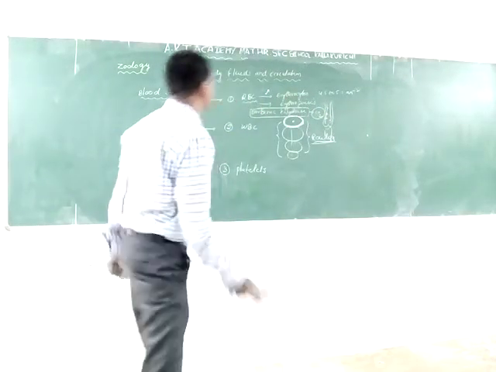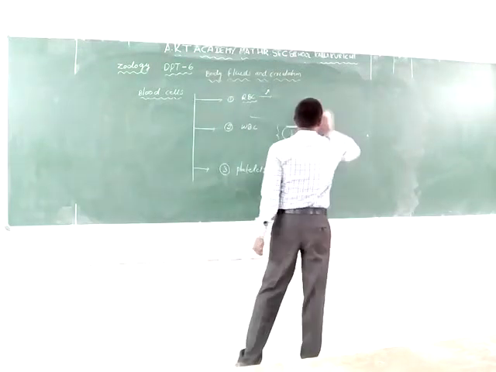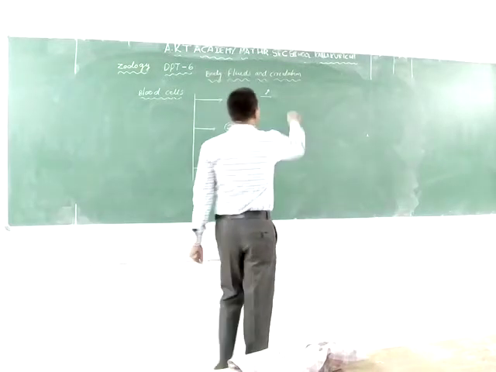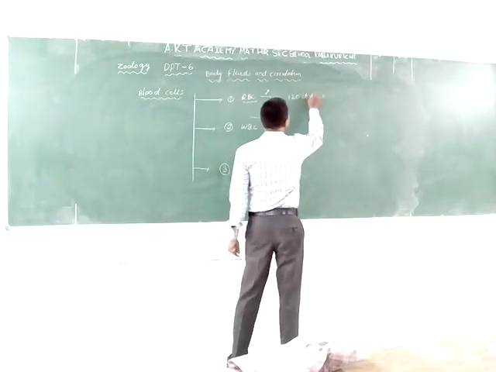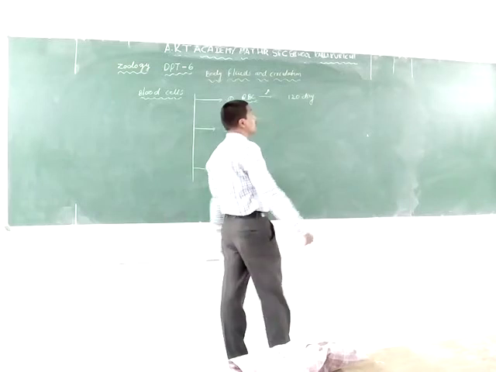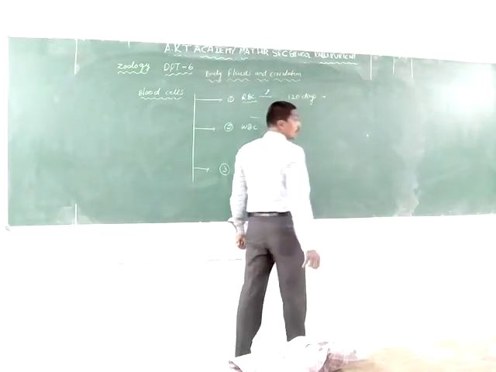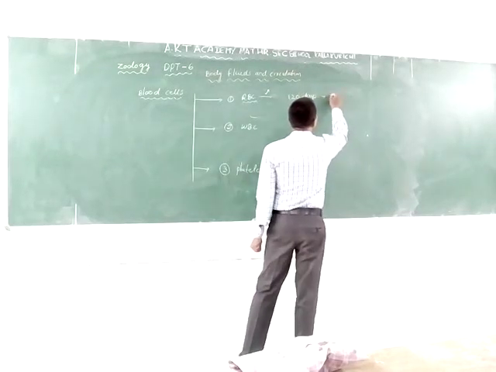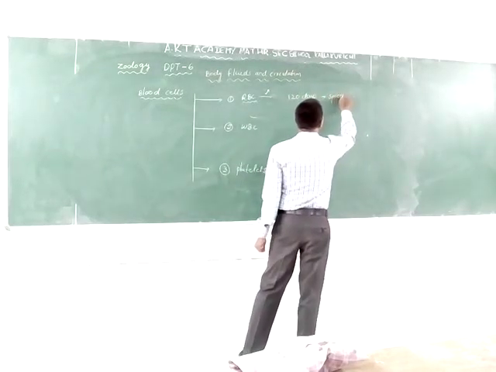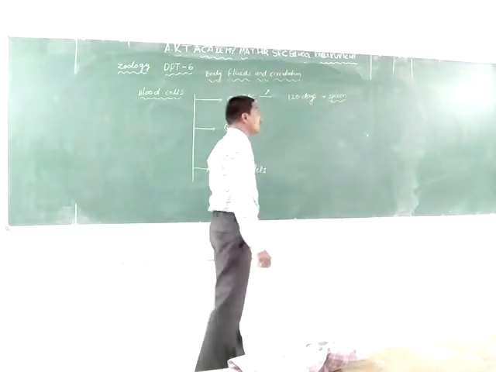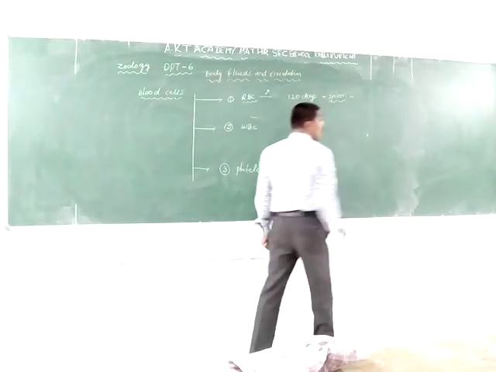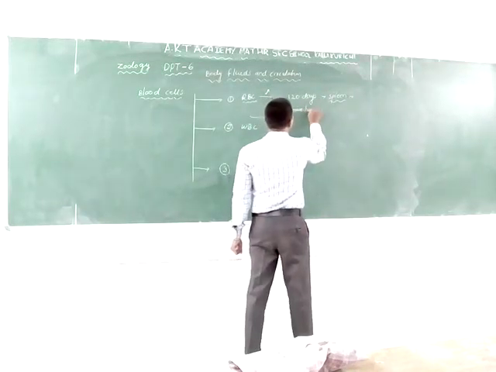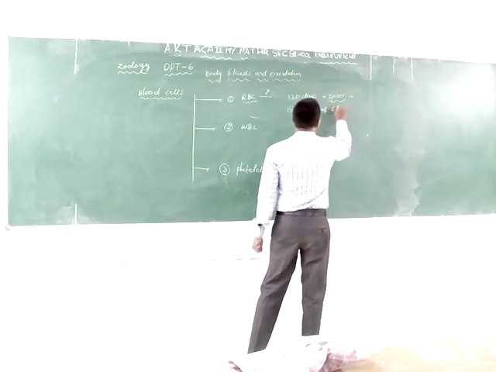The red blood cells have a lifespan of 120 days. After 120 days, they are destroyed in the spleen. So the spleen is known as the graveyard of red blood cells. What is the graveyard of RBC?